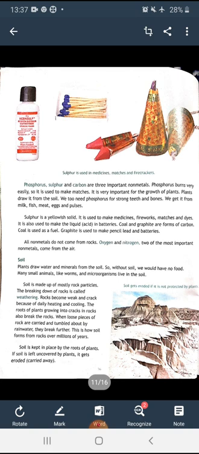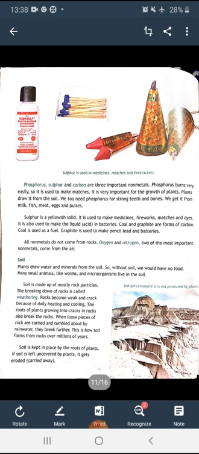Now let's start the next reading. It starts from soil. All of you know, beta, what soil is. Plants draw water and minerals from the soil. So without soil, we would have no food. And many small animals like worms and microorganisms live in the soil. So it is very important for us. Without it, we would have no food to eat, and without it, small animals would not be able to survive.